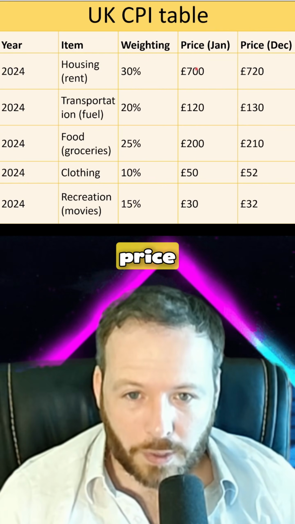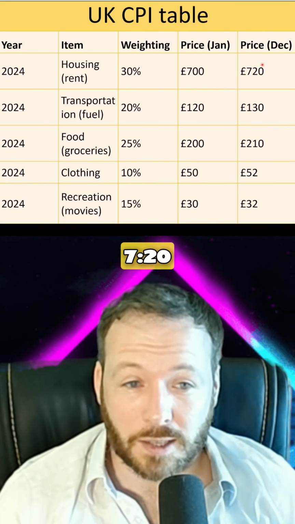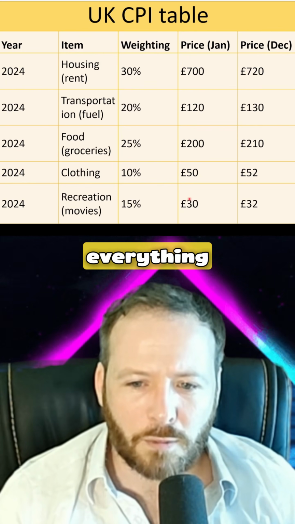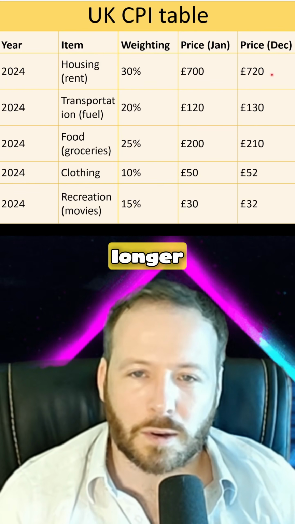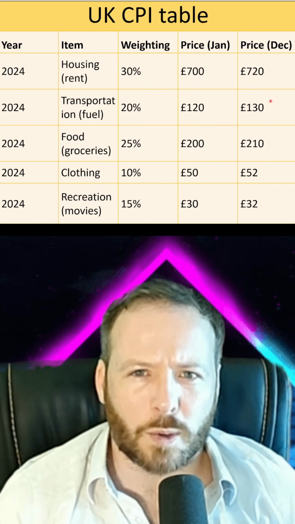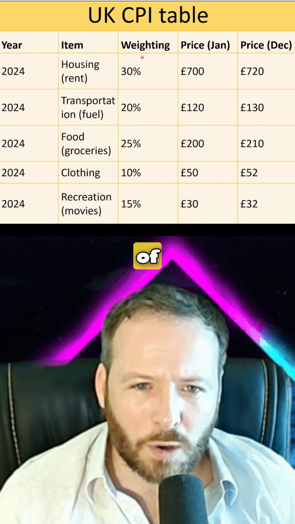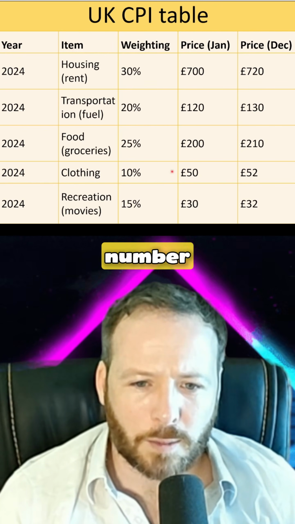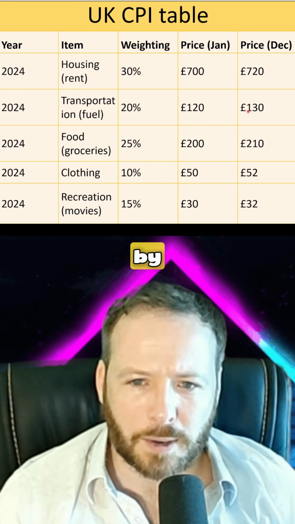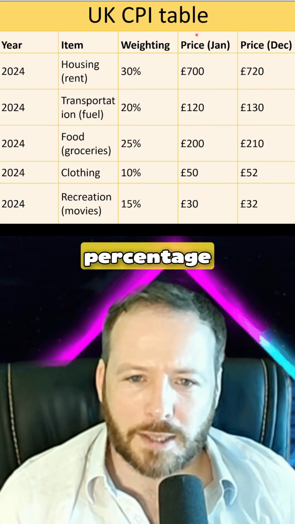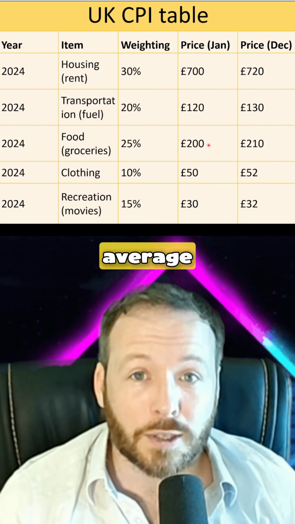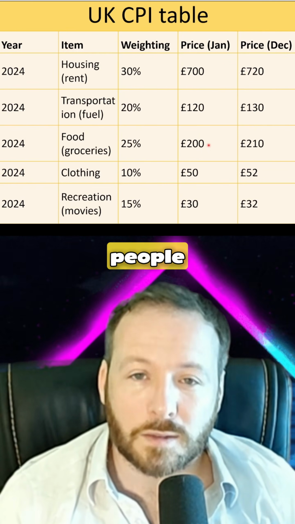We now know that the price here was 700 and the price is now 720. So rents have gone up. In fact, everything on this board has gone up. I can no longer pay my rent. So the money in my pocket has got weaker. That is known as inflation. So what we do then is we times all of these by the weights and we get a number, and we times all the new prices by the weights and we get a number. And that percentage difference is going to show us the average increase in prices relative to people in our country.